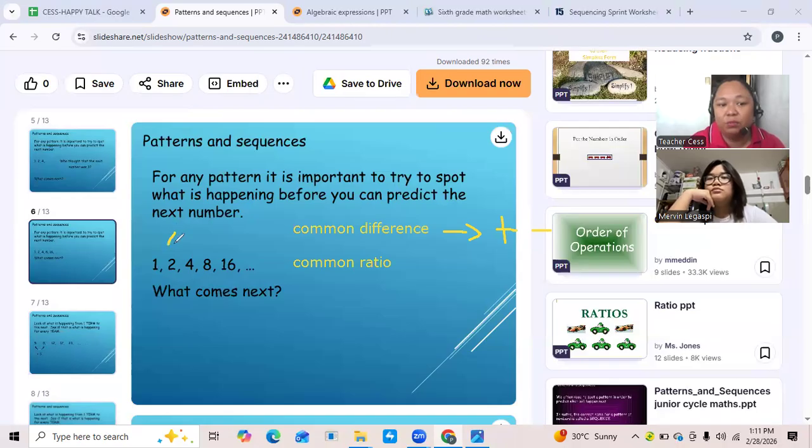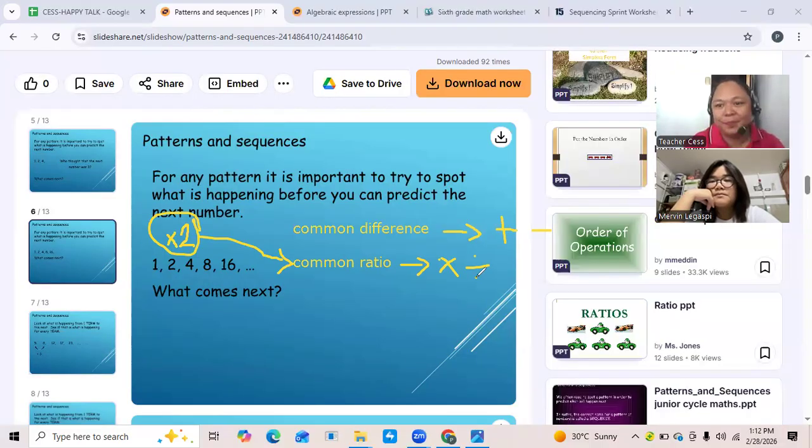But in our example, we multiply by 2, right? We multiply by 2 in this example. This 2 is what we call the common ratio, because the operation involved in common ratio is multiplication. Multiplication and division, that is common ratio. Don't forget it, okay? If addition and subtraction, common difference. If multiplication and division, that is common ratio.